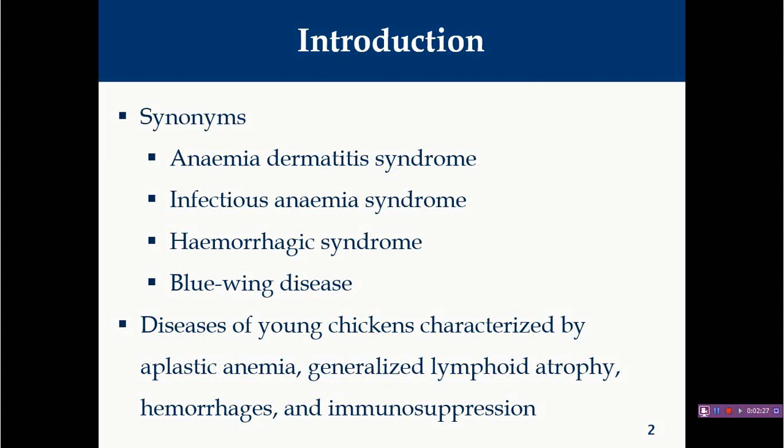Due to aplastic anemia there will be a decreased platelet count, particularly thrombocytes, and you will find severe hemorrhages. Due to severe atrophy of lymphoid organs, ultimately you will find severe immunosuppression. And due to severe immunosuppression, such birds are frequently infected by secondary bacterial, viral, or fungal infections.